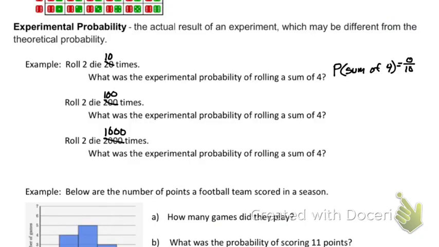So what's the probability of getting that? That would be 10 over 100, which actually equals 1 over 10. What was our theoretical probability? 1 over 12. That's closer than 0 over 10, right? Yeah. All right, what do you think is going to happen if we roll it 1,000 times?